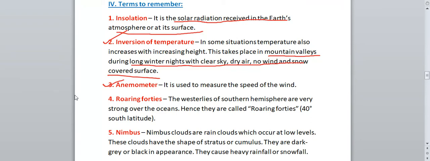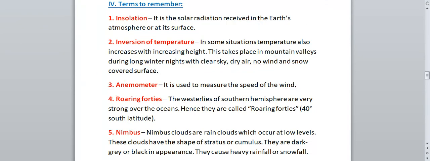Next we have anemometer. As we have thermometers for measuring temperature, like that, anemometer is an instrument used to measure the speed of wind. Next is roaring 40s. So what is roaring 40s? The westerlies of the southern hemisphere are very strong over the oceans. Westerlies is a type of wind of the southern hemisphere, very strong over the ocean, hence they are called roaring 40s, 40 degrees south latitude.